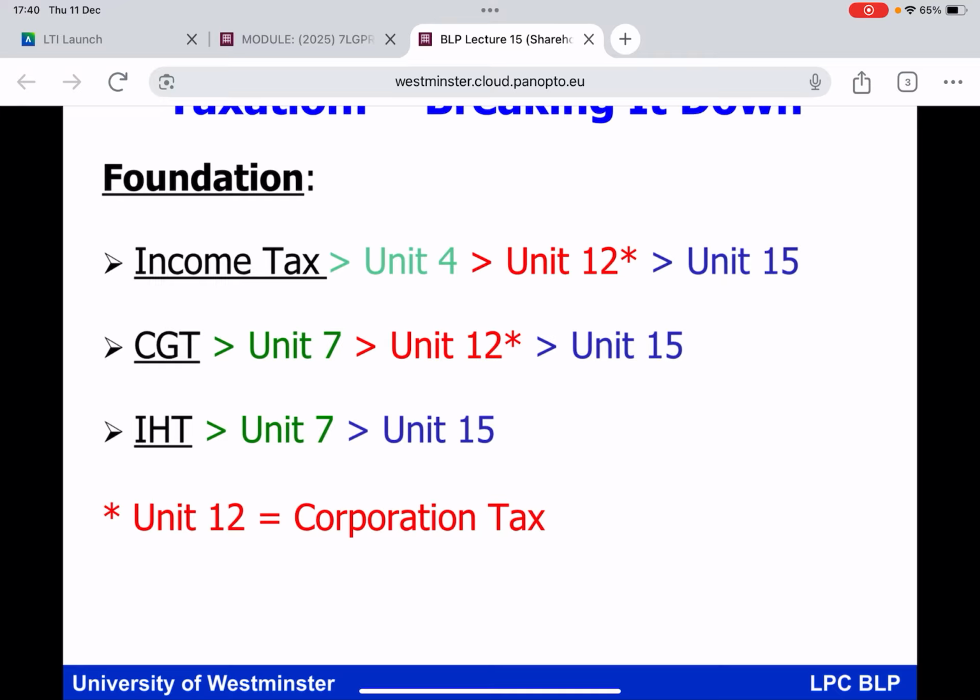BLP Lecture 15 followed very closely by BLP Group Session 15. Now, the other path that I want you to walk down is the one with the double-headed start of CGT and IHT. So we covered the basics in the foundation course, then we encountered CGT and IHT for sole traders and partners in BLP Unit 7. At least we can say that the whole idea of a capital gain for the purposes of capital gains tax is of use to us when we are considering companies, because a company pays corporation tax not only on its trading and its rental profits, but also, for example, on any capital profits that it has got. So the idea of a capital gain is of use to us in Unit 12, but yet again, everybody, you can see the end of the tax journey, which is Unit 15. And quite clearly, you would not want to tackle Unit 15 without really being very much on top of everything that had come before it. So, okay, everybody, let us move on.